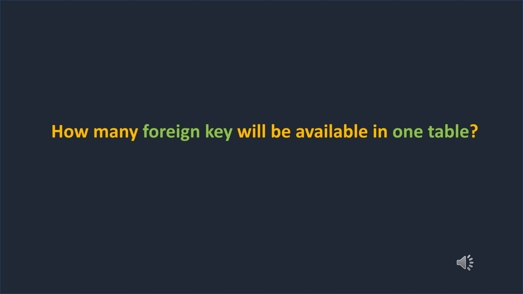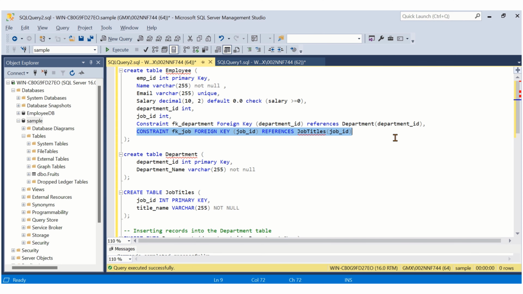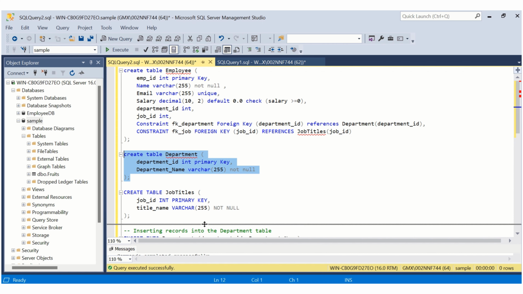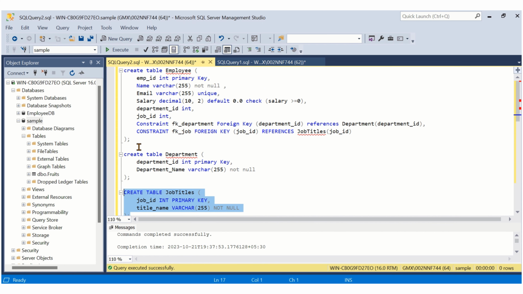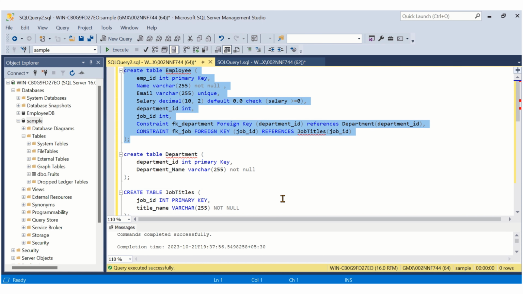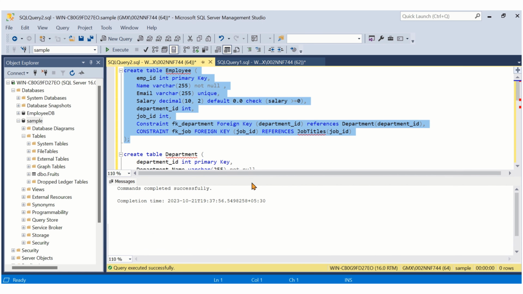Now we will see how many foreign keys can be available in one table. To see the answer to this question, I have created one more table, job title, having job ID as a primary key, and I am giving that job ID as a foreign key reference here in the employee table. So let me execute this now. Let me follow the sequence. Department, it's executed successfully. Then job title, because both are foreign key references, and then employee. Okay, it's executed.